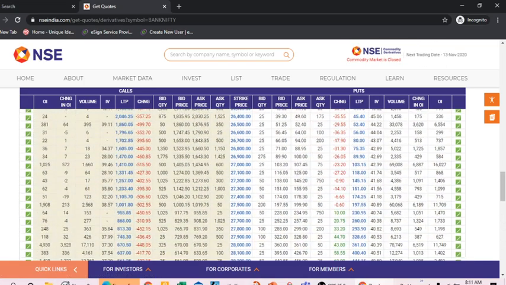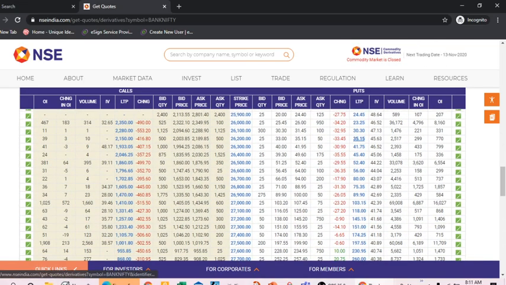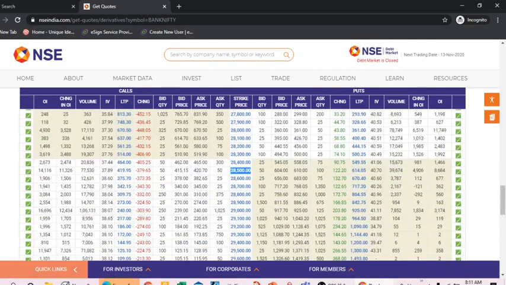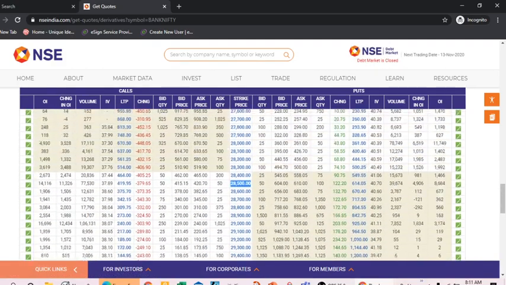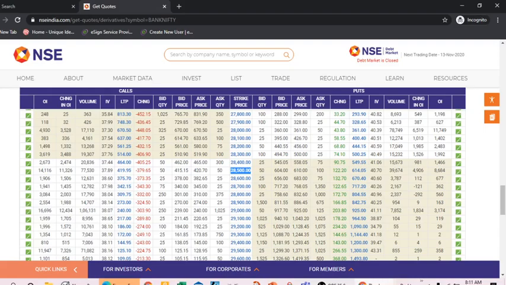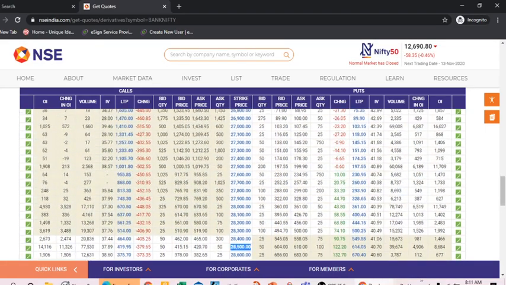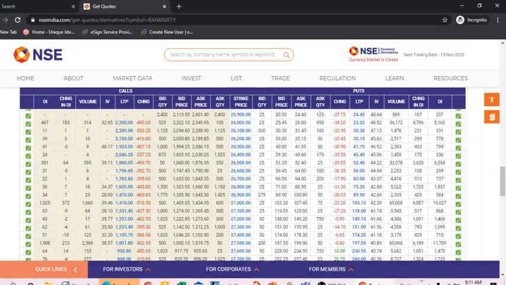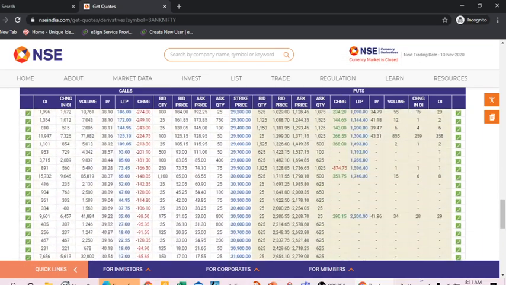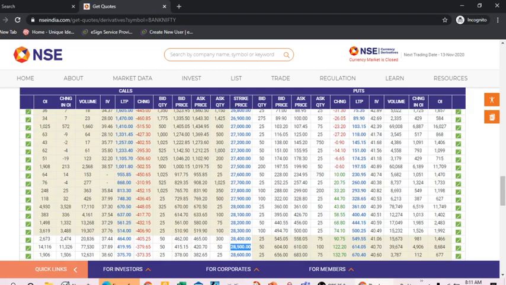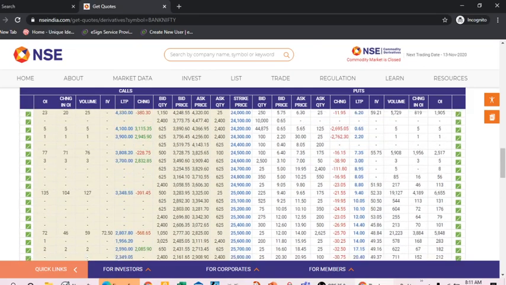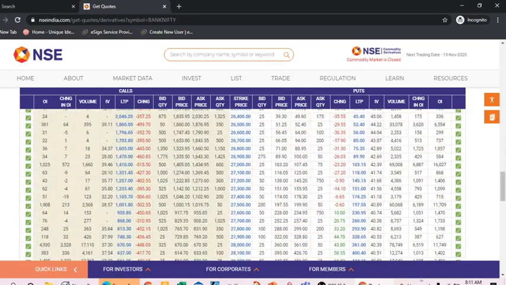And if we see the put option, there is greenery there, and in the call options all the reds are there, and there is a mix of red and green in the put options.